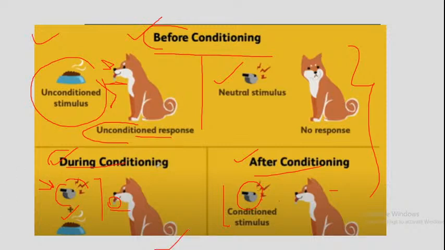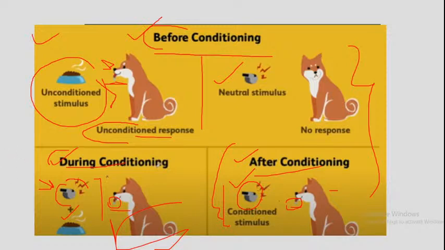Pavlov only rang the bell after some days. Okay. And see, the salivation occurred. So what he saw was that salivation occurred from the dog, and this salivation is called a conditioned response, and this bell is also called a conditioned stimulus.